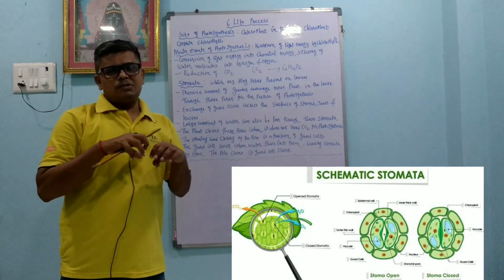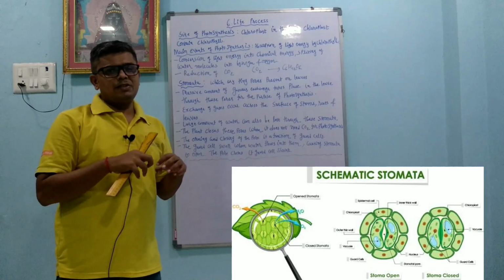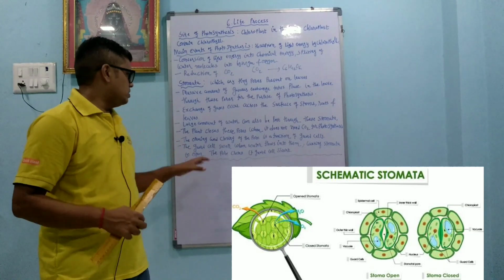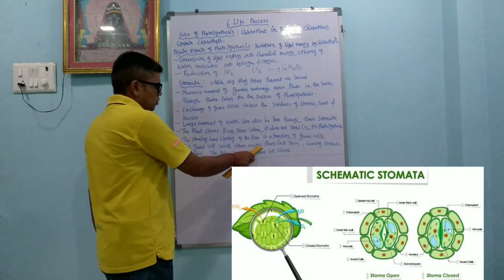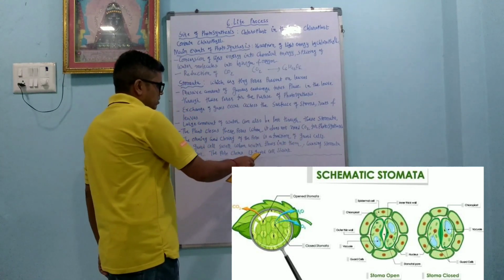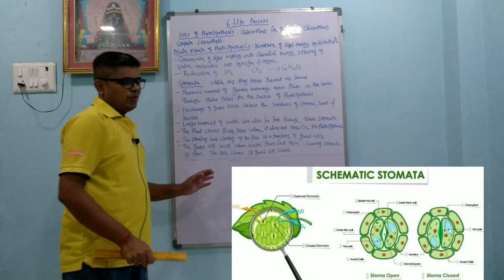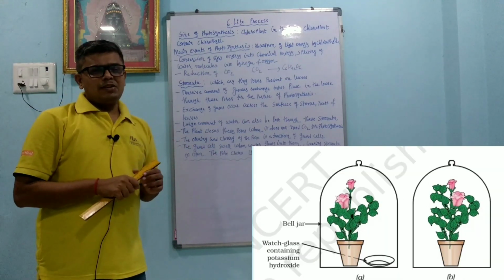Because of the opening, carbon dioxide enters, and because of the closing, it cannot enter. This is all done by the guard cells. The guard cells swell when water flows into them, causing the stomata to open. The pore closes if the guard cells shrink.